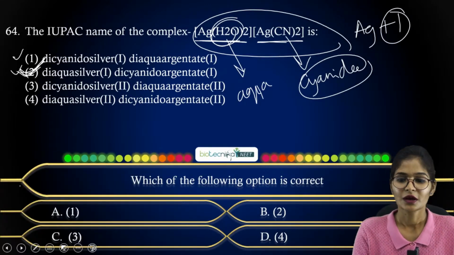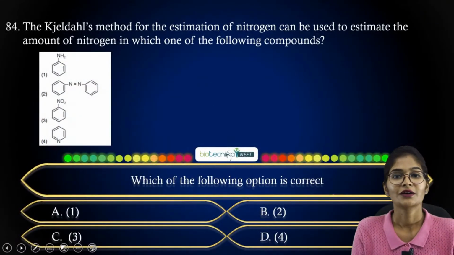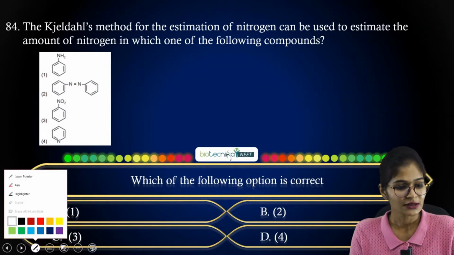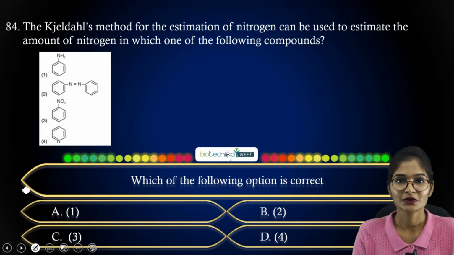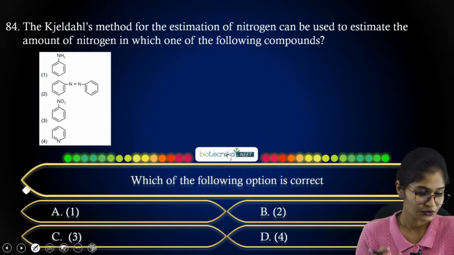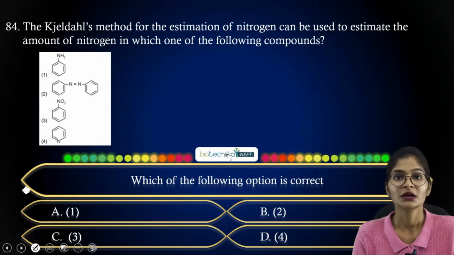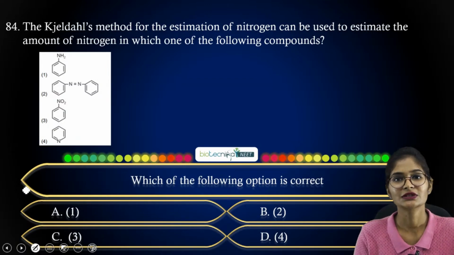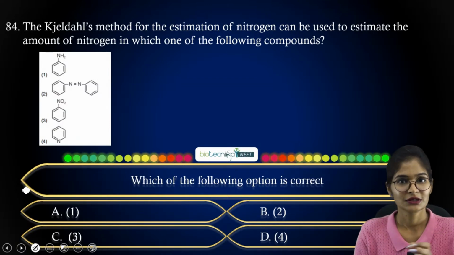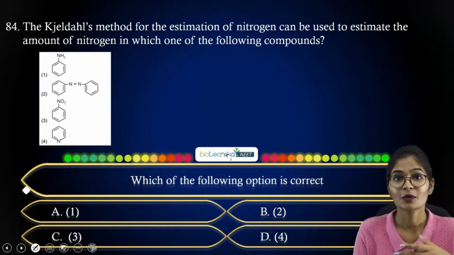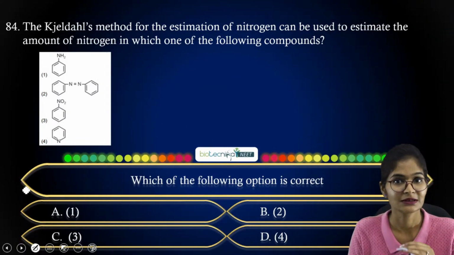All right, now coming to your next question, you have with respect to Zelda's method. Nitrogen analysis is mainly done by using Zelda's method, right? So why are we using Zelda's method? Zelda's method is mainly used for the analysis of nitrogen content in protein, right? You consider any protein content and its estimation, meaning how much proportion of nitrogen is present in that.